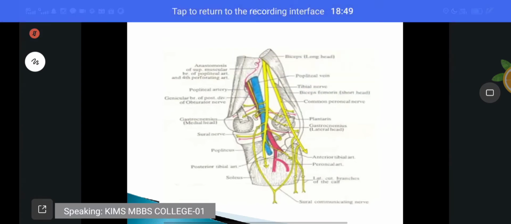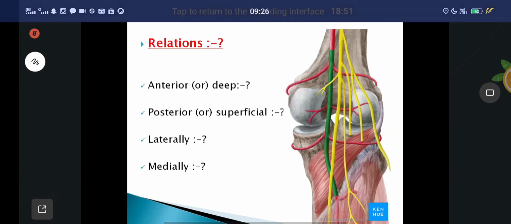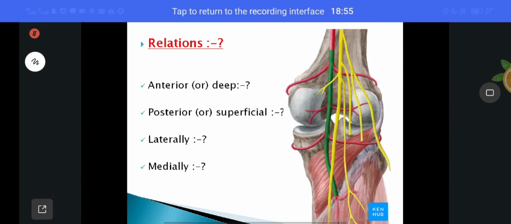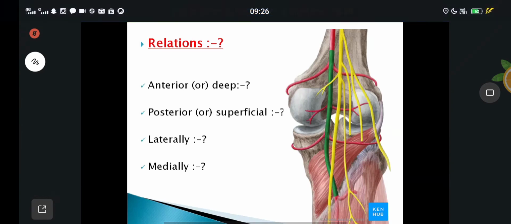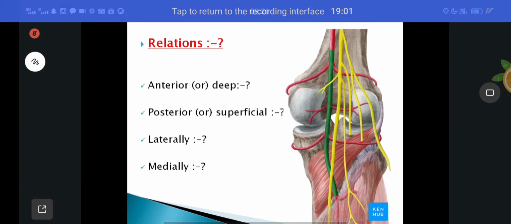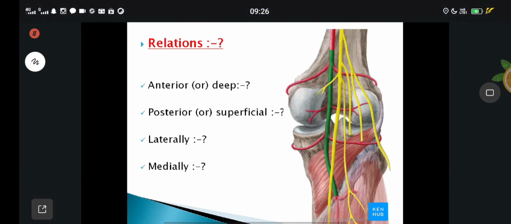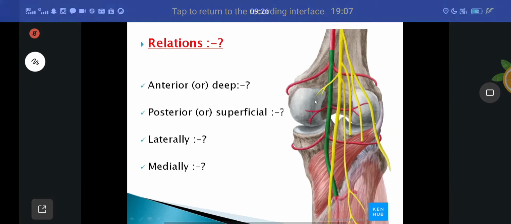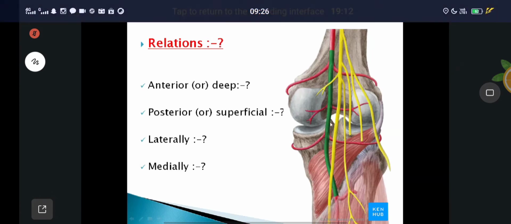Second one is posterior. Are you clear? Sorry, anterior. This is posterior.